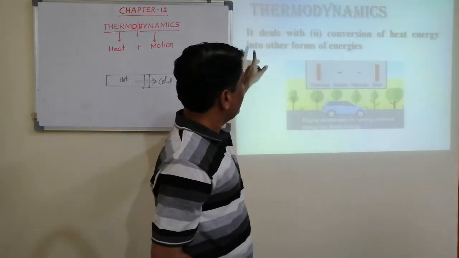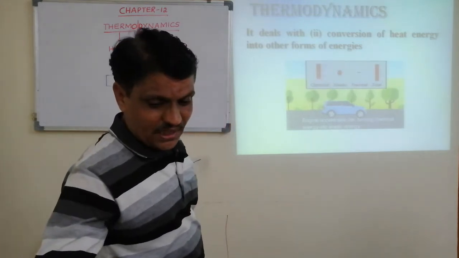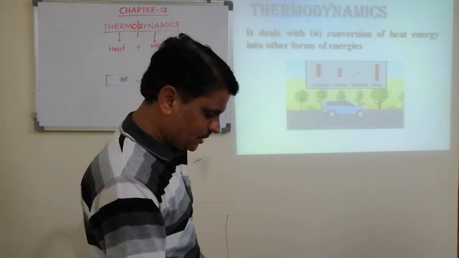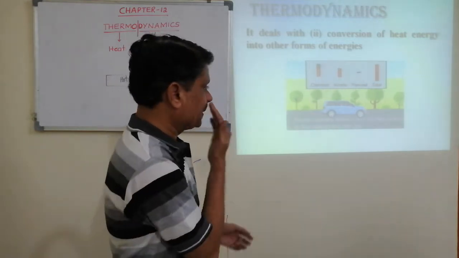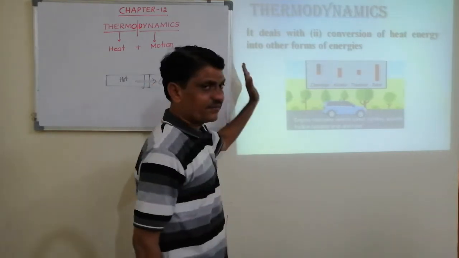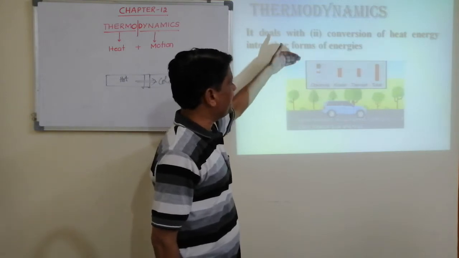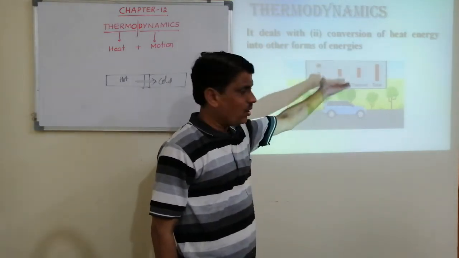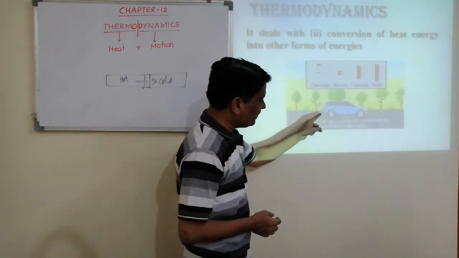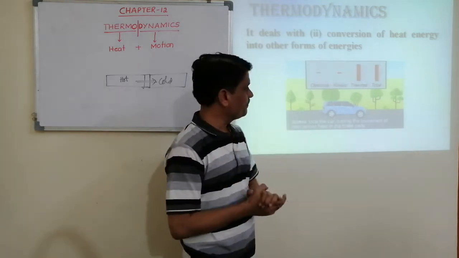Second, it deals with conversion of heat energy into other forms of energy. Thermodynamics not only deals with the flow of heat, it also deals with the conversion of heat energy into other forms or vice versa. For example, when a car is running, the fuel gets burned.